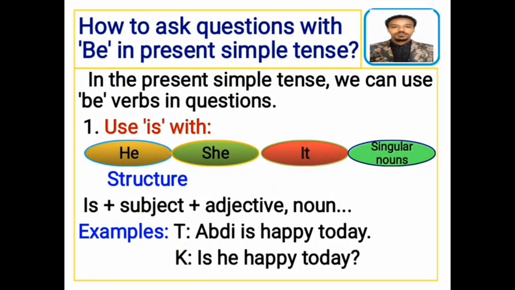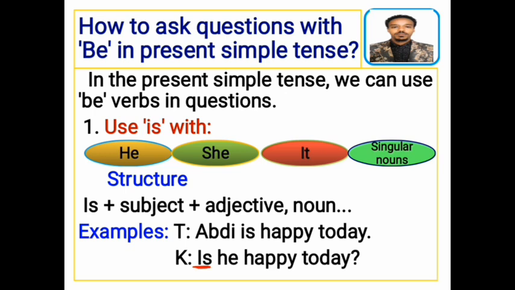How to ask questions with be in present simple tense. In the present simple tense, we can use be verbs in questions. 1. Use is with singular pronouns like he, she, it, and any other singular nouns. The structure is: Is plus subject plus adjective, noun, or any other suitable words.